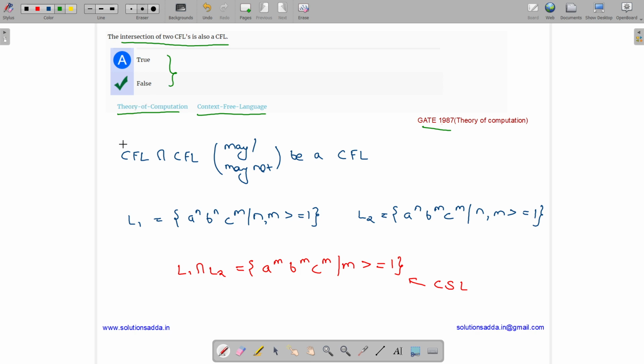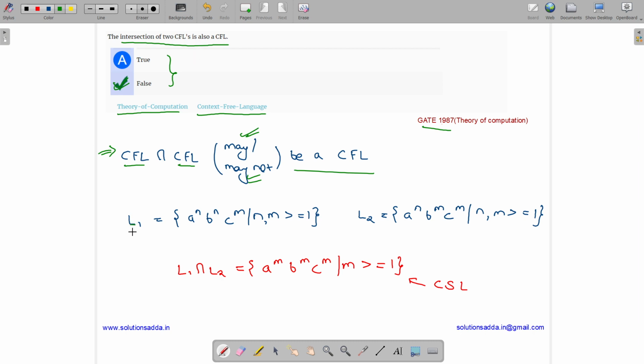We know CFLs are not closed under intersection, which means the intersection of two context-free languages may or may not be a context-free language. So the answer is false. Let me give a contradicting example. Suppose we assume that the intersection of two CFLs is always a CFL. Now we can easily contradict this statement.